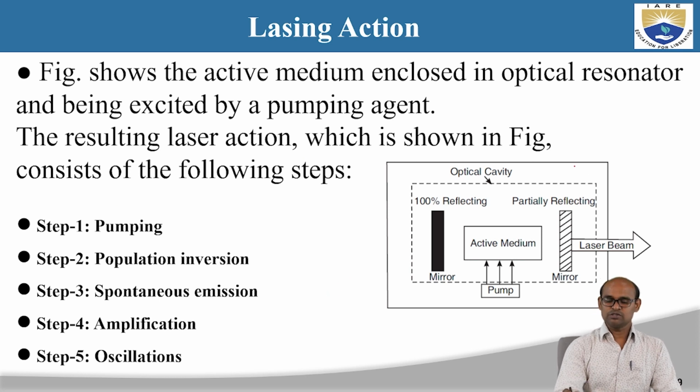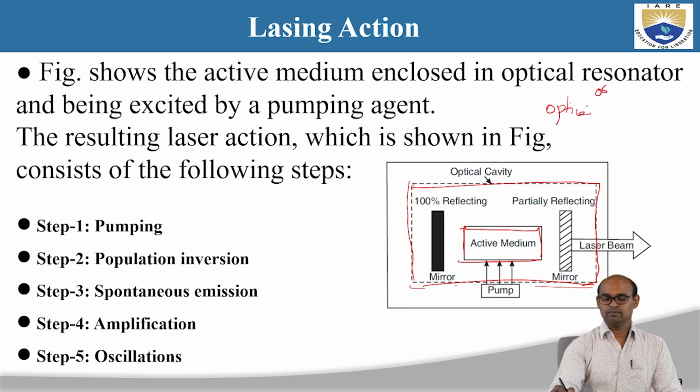This is called the active medium. So this rectangle is an active medium, and we will discuss what an active medium actually is. And this total thing, shown by the dashed lines, is called an optical cavity, which is also called an optical resonator.